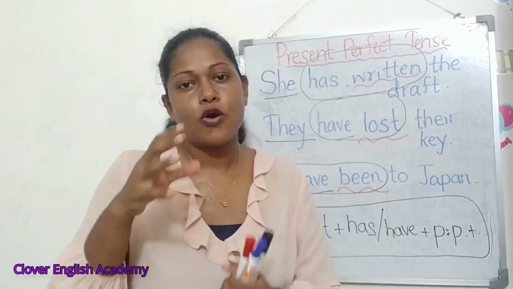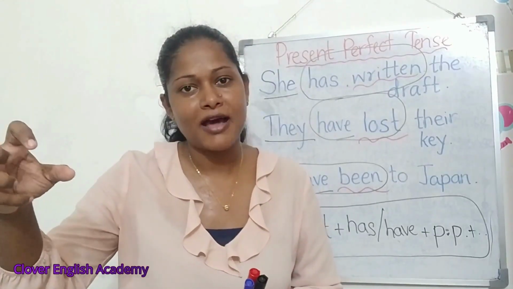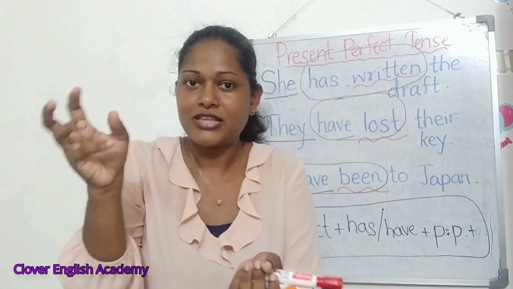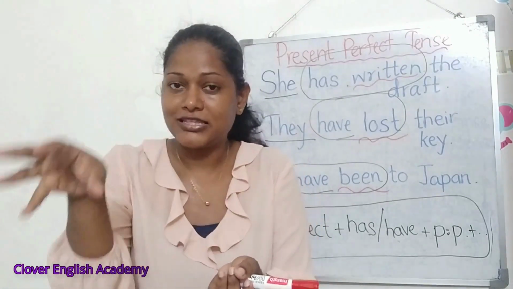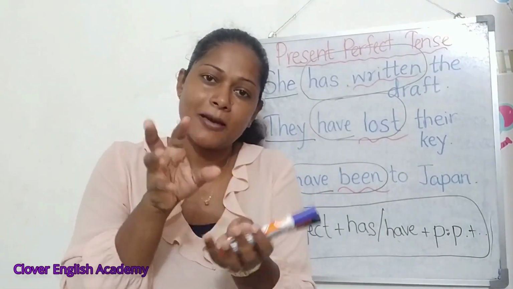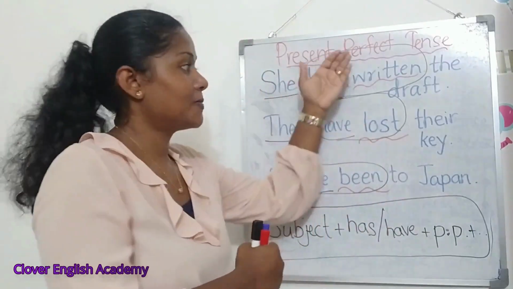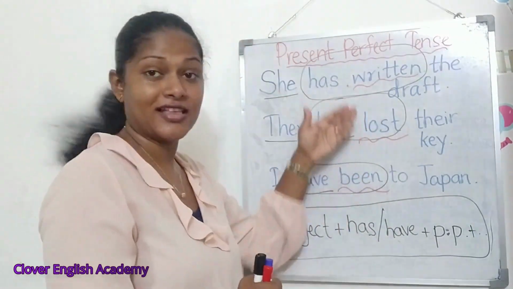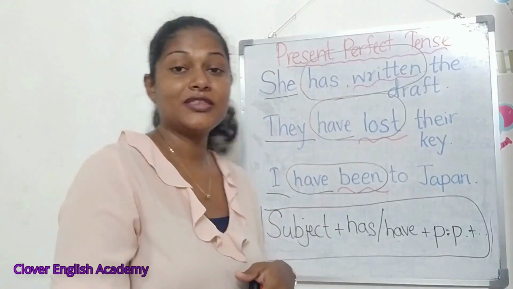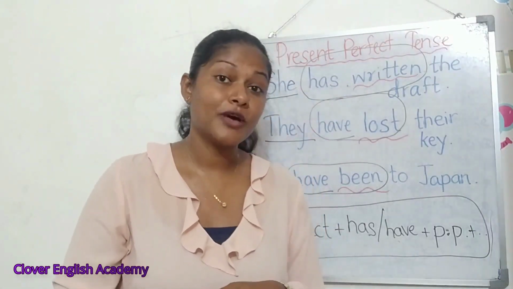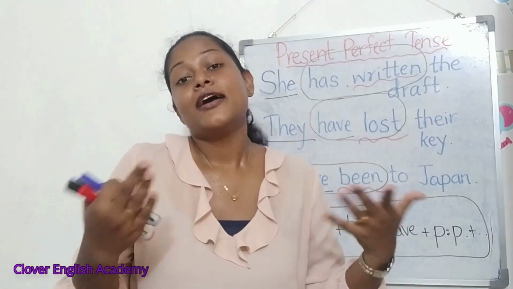So if you want to talk about actions that happened in the past and have a present significance, a connection with the present, there you can use present perfect tense like in these two sentences. And also you can use present perfect tense to talk about experiences.